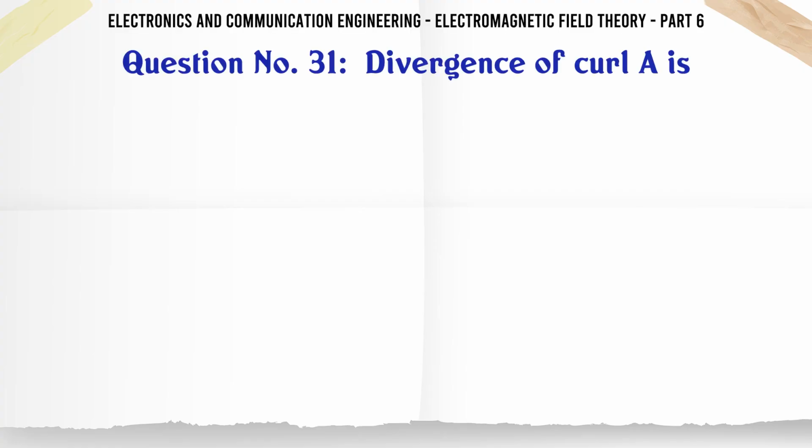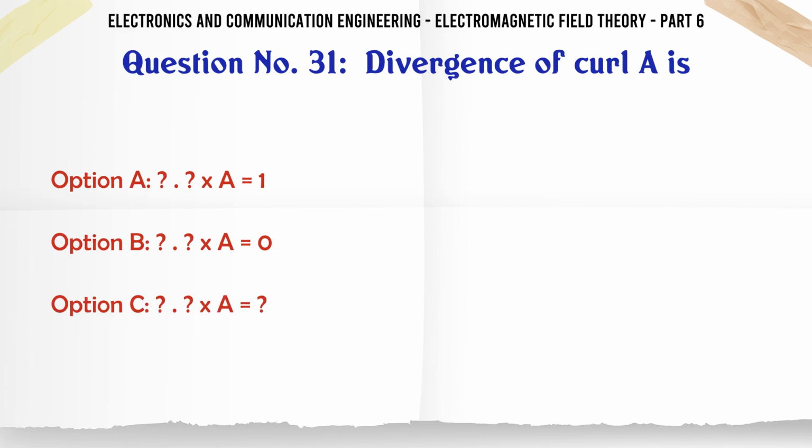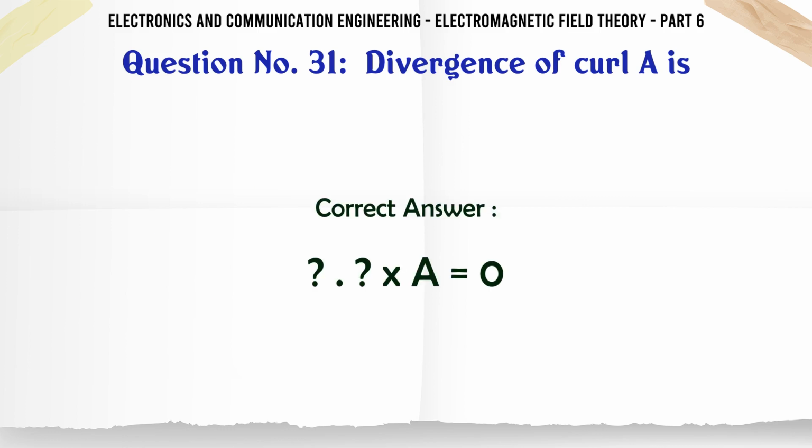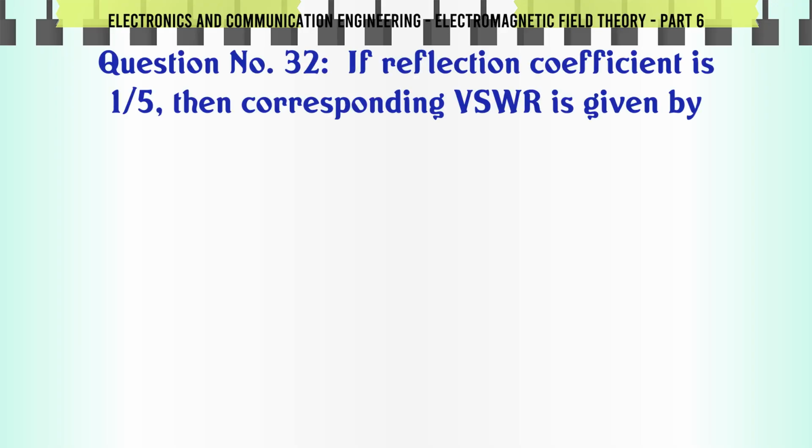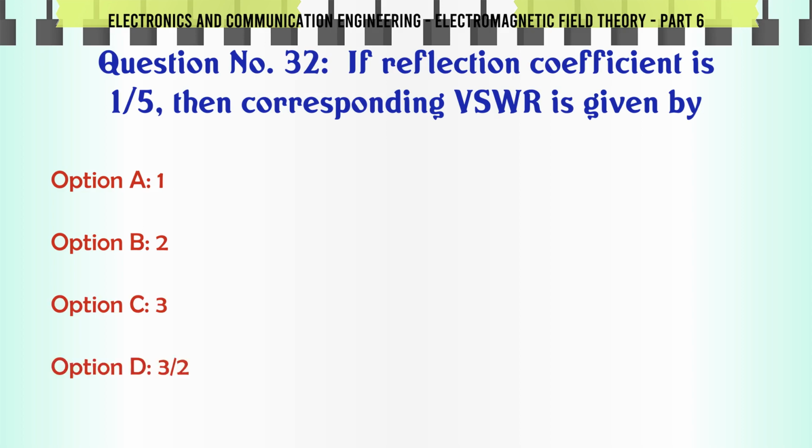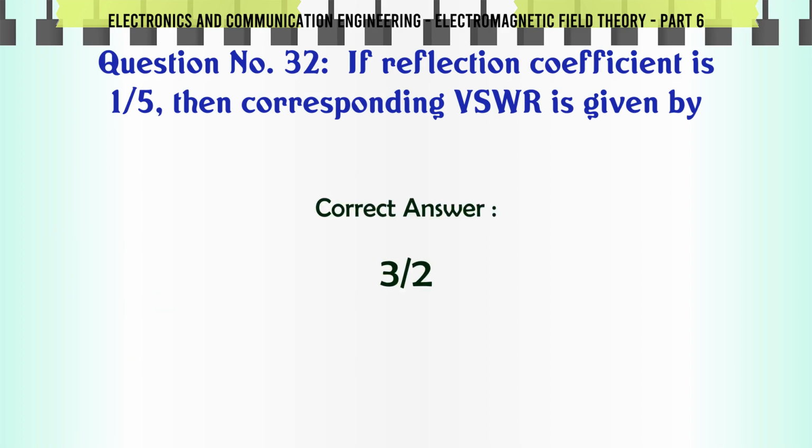Divergence of curl A is A, ∇×A1. B, ∇×A0. C, ∇×A. D, ∇×A. The correct answer is 0. If reflection coefficient is 1/5, then corresponding VSWR is given by A, 1, B, 2, C, 3, D, 3/2. The correct answer is 3/2.